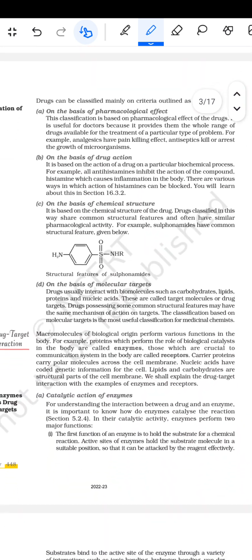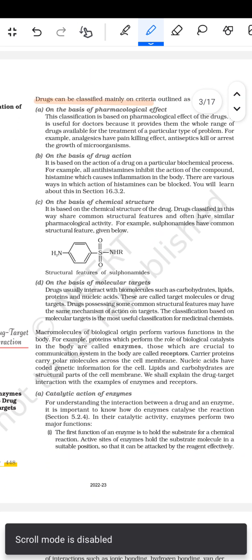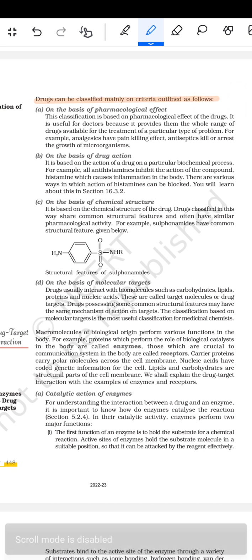Classification of drugs. Drugs can be classified mainly on the criteria outlined as follows. First, on the basis of pharmacological effect. This classification is based on the pharmacological effect of the drugs. It is useful for doctors because it provides them the whole range of drugs available for the treatment of a particular type of problem. For example, analgesics have pain-killing effect and antiseptics kill or arrest the growth of microorganisms.